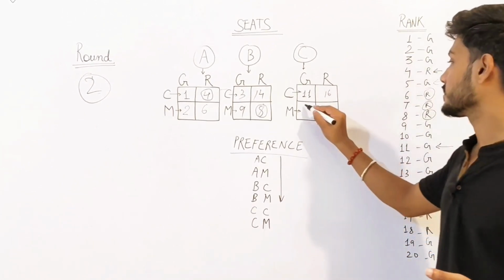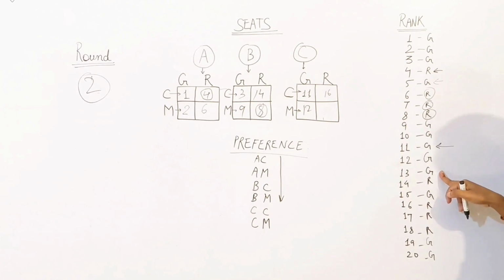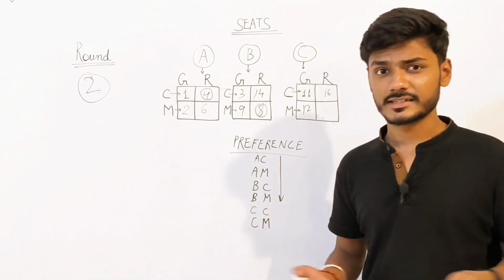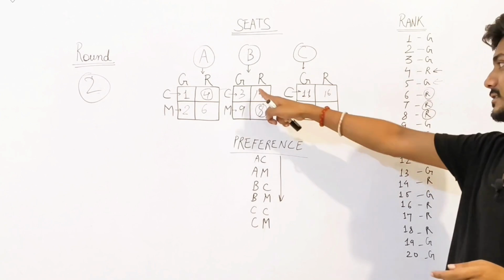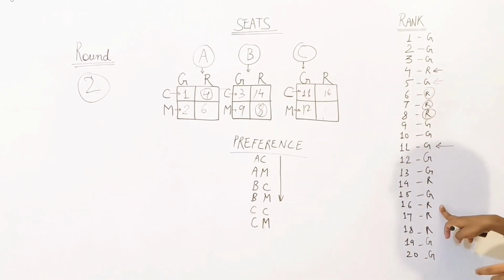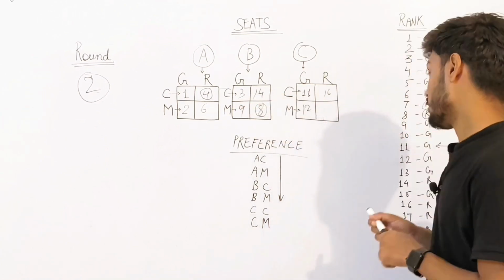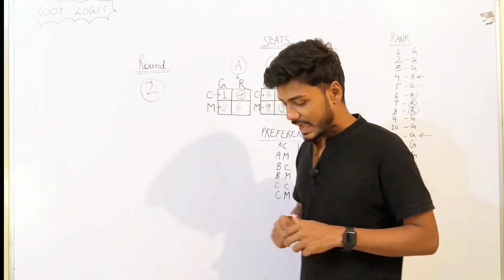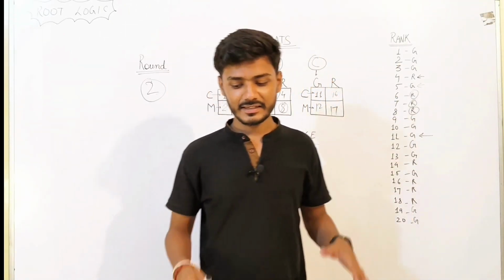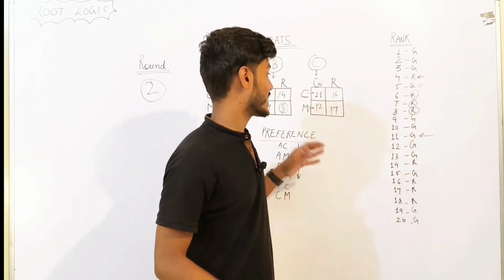The 12th here, the 13th one. In this round he is not getting the seat, so he will not get the seat. The 14th one already got the seat. Now the 16th also got the seat. The 17th is going to be allotted a seat for the first time in the second round of the counseling. So I think it is pretty much clear by now how it works.